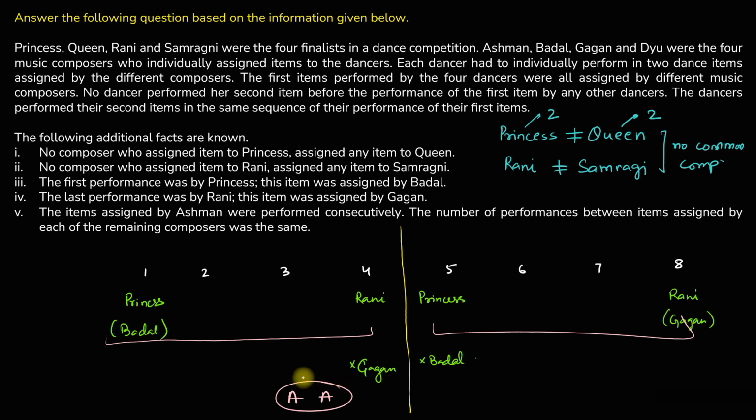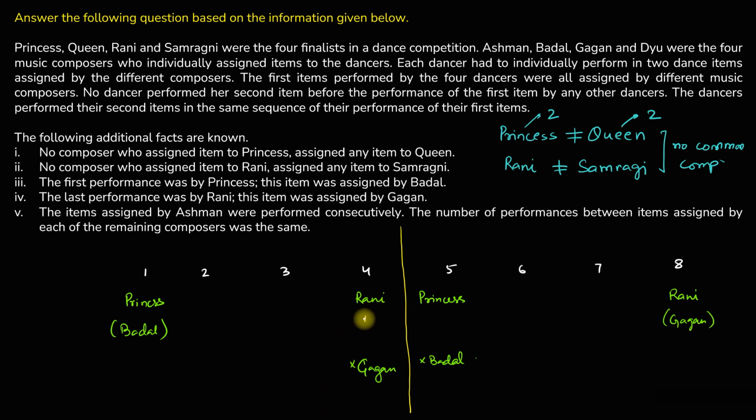So how is it possible that you can have a particular composer composing consecutively? That is only possible if Ayushman assigns item 4 or dance number 4 and dance number 5. This is the only way possible, correct? And for the remaining people, the number of performances in between any 2 performances is the same for any other composer.